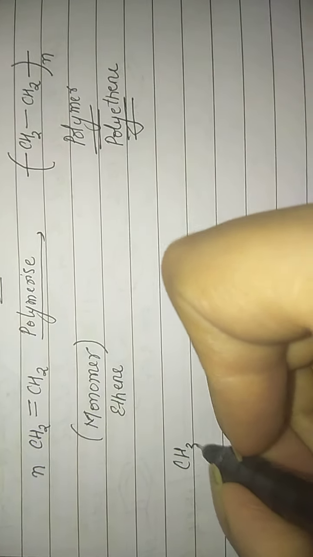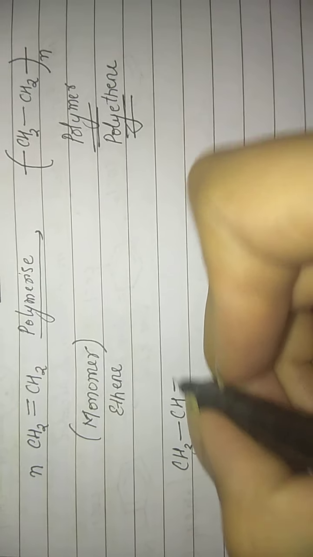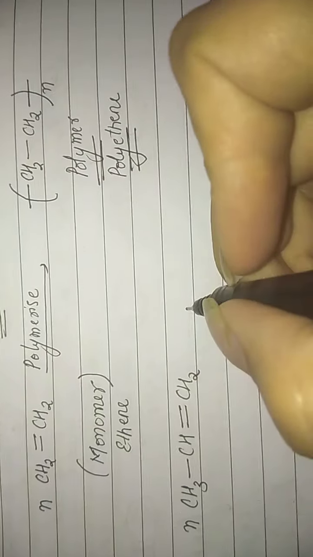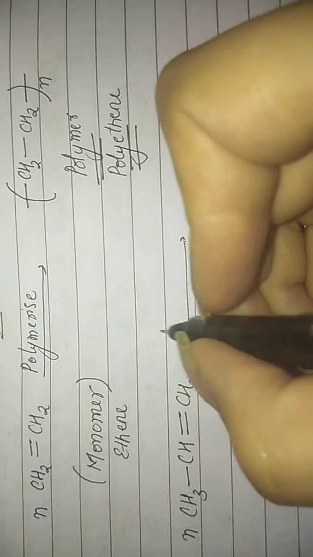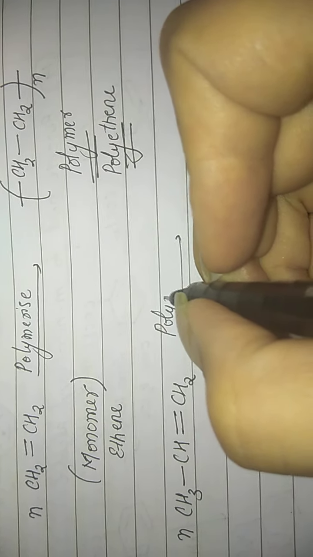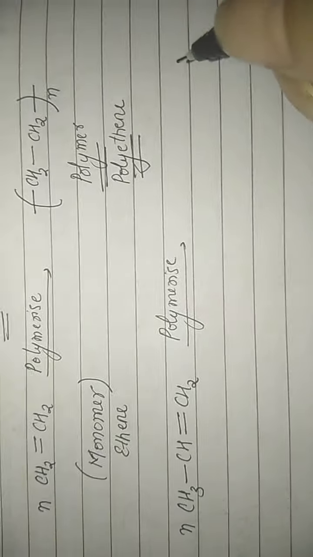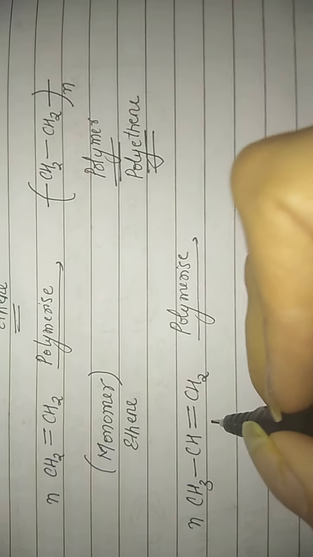Now, if I have this compound propene, CH3 CH double bond CH2, I take n number of propene molecules. They will polymerize. Now, how are you going to form the polymer of this particular compound?